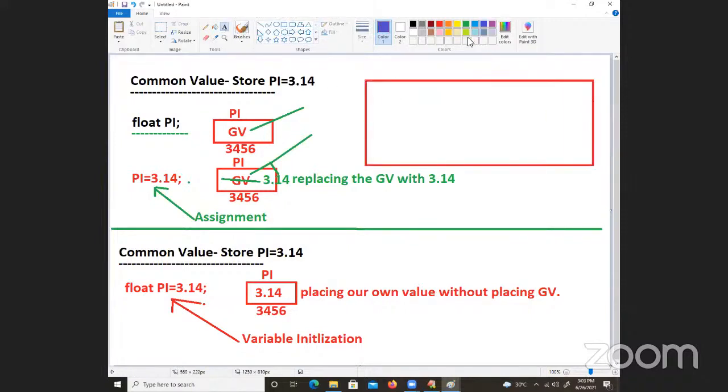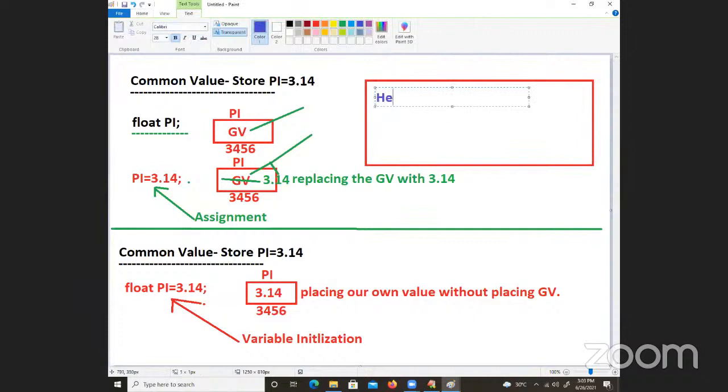Hence, what I'm going to say in this box point: all the specific values must be placed in the variable declaration.